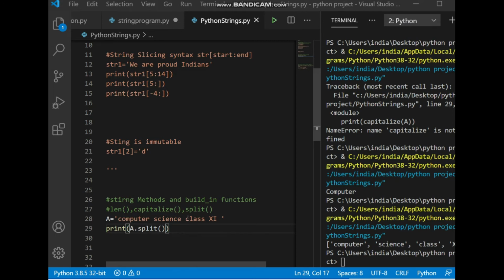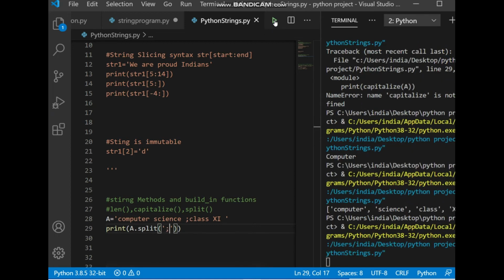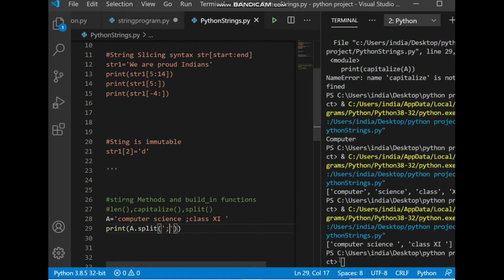To understand the separator well, we are making a little change in this string and I'm using a semicolon. Now within split parentheses, giving in single quotes a semicolon. That means I want to split this string at the semicolon. Wherever the semicolon is, it must be split from there. So because there is one semicolon, this string is split into 2 parts, first and second, like that. Okay.